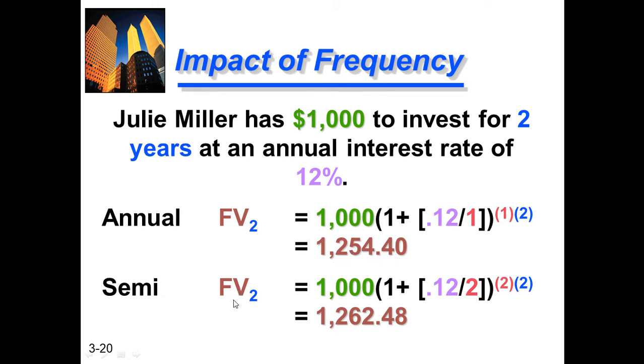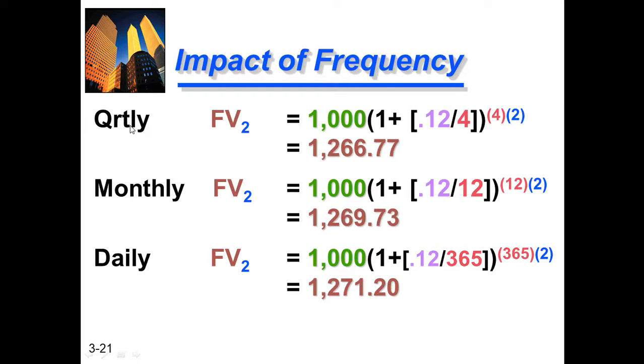Semi-annual means every 6 months. The investor, Julie Miller, wants to get interest after every 6 months. So 1000 multiplied by (1 plus I divided by 2) raised to the power of 2 multiplied by 2. Because she is getting interest twice in a year, it becomes 1262.48. If you calculate quarterly, if the investor wants to get interest after every 3 months, I must be divided by 4, meaning 12% divided by 4, and the power is 2 multiplied by 4.